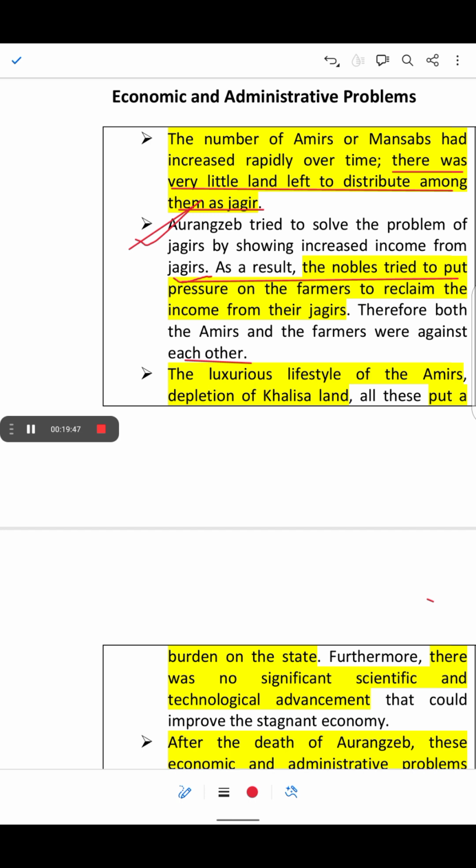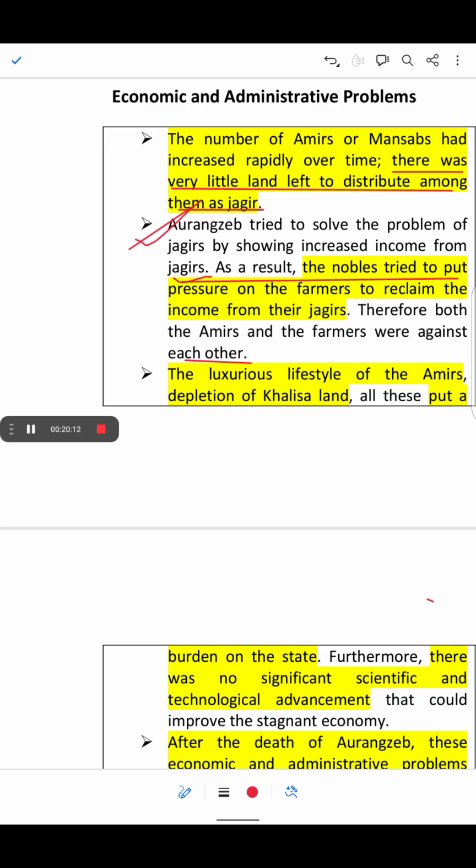But the farmers would suffer greatly, and they would not be able to pay. Now there was another conflict between the farmers and the nobles, because the nobles would pressurize the farmers to pay higher taxes to match the increased income, but the farmers would struggle and would not be able to pay.